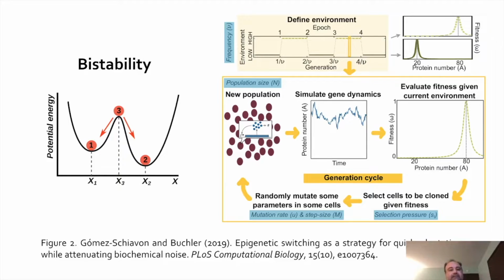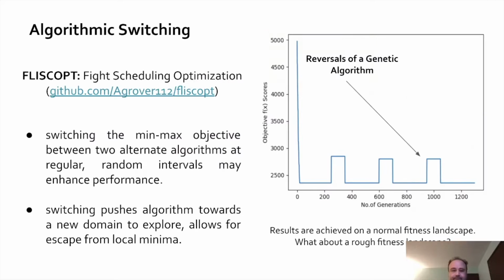But in this case of bistability, you have this ball number 3 that's poised on this peak, and then it falls either into well 1 or well 2, which are, of course, the stable states. Now, this graph on the y-axis says potential energy, but that measure could be anything. Bistability is just the ability to move between states and be poised at sort of a midpoint that allows it to shift one way or another.